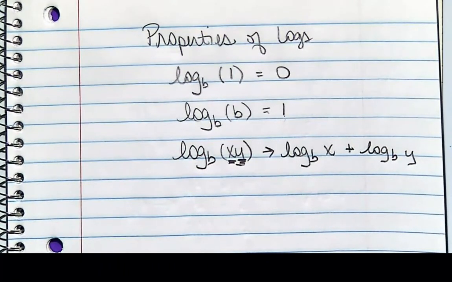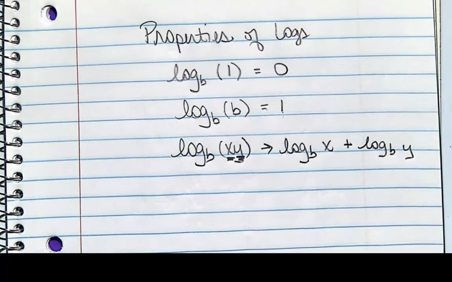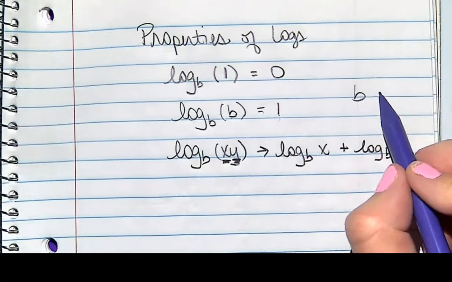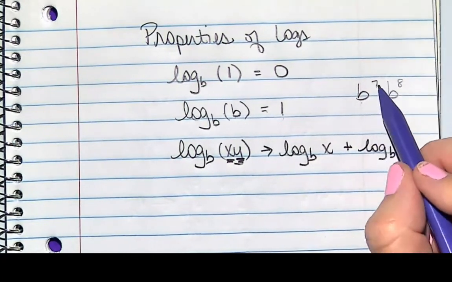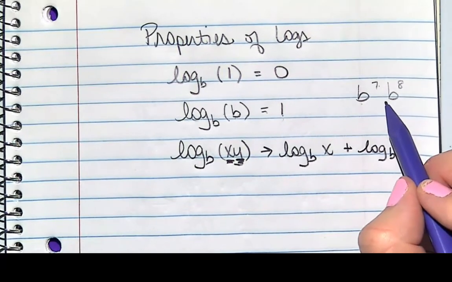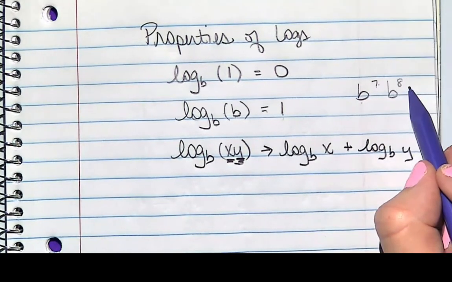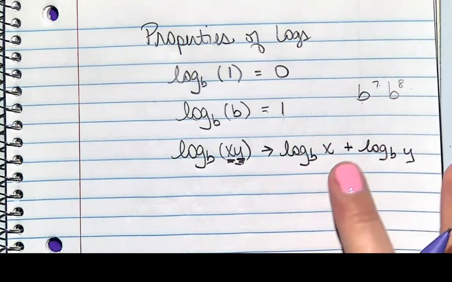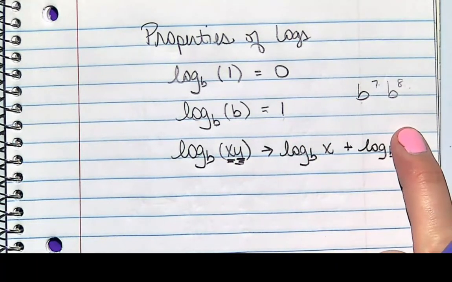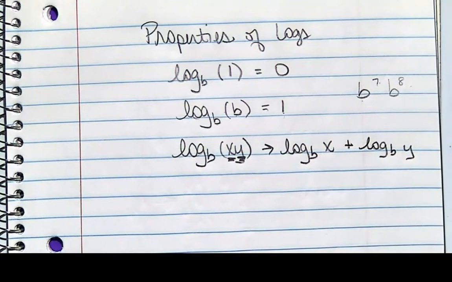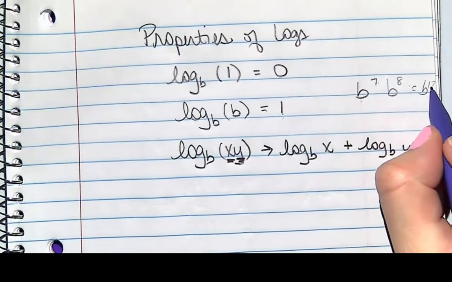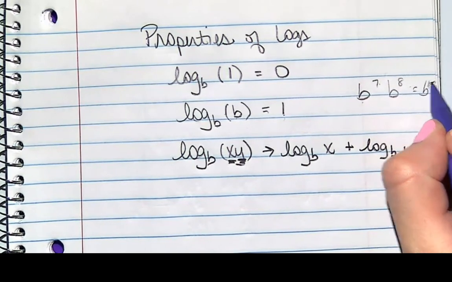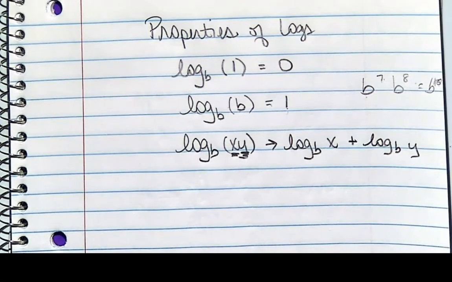Okay? Now if you think about this, the reason you can do that is because if you are multiplying exponentials with the same base, so if I have base to the 7th and base to the 8th, you're multiplying, but what do you do to your exponents? You add them, okay? So this represents an exponent, and this represents an exponent, and they're in the same base, so you add them together, okay? So your answer here would be b to the 15th, because I know how to add. But that's why you're doing what you're doing.